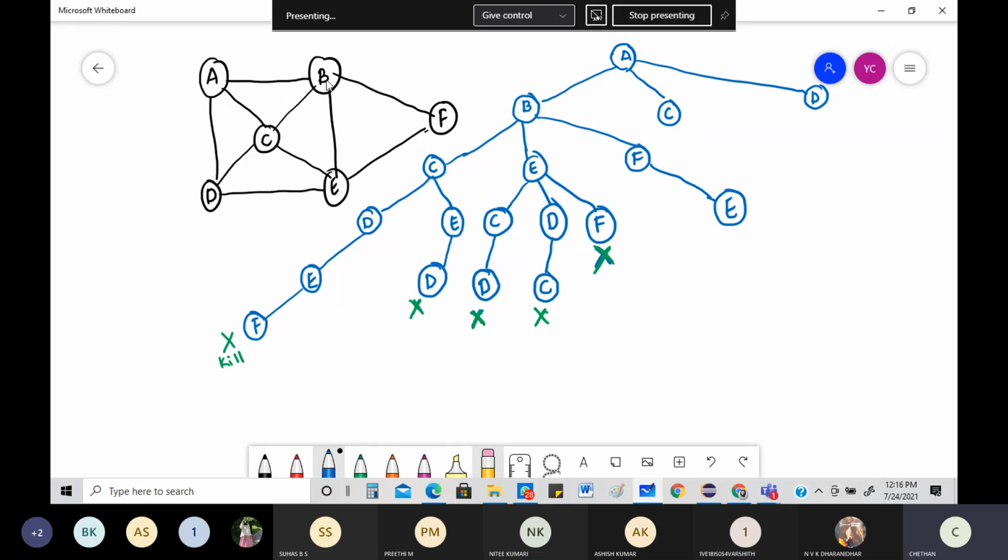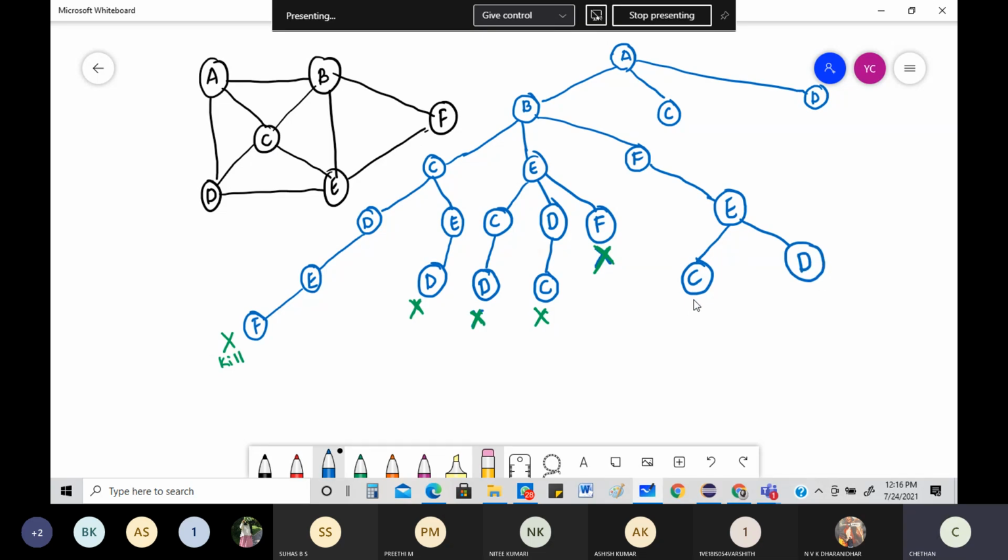Options I can have is I can go to B, but there only I came. It's already visited, so don't touch that. I can go to C, I can go to D. Okay, F, there only I came. So C and D are the possibilities. So I can write that from E, I can go to C and also I can go to D.